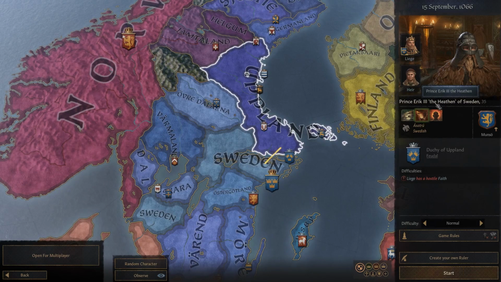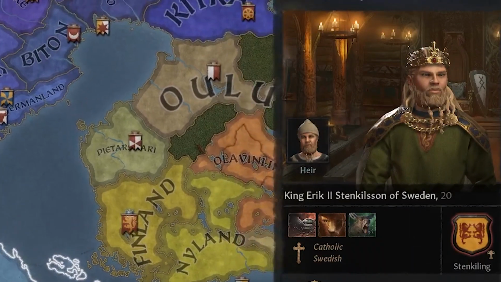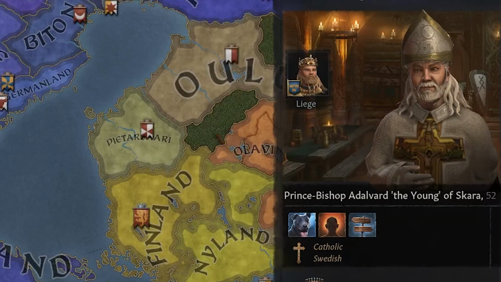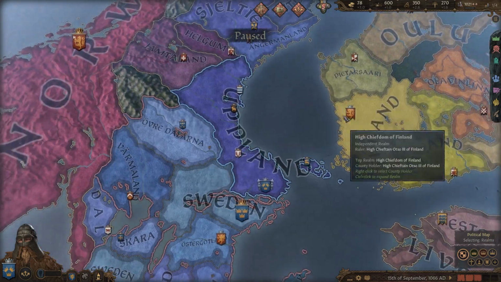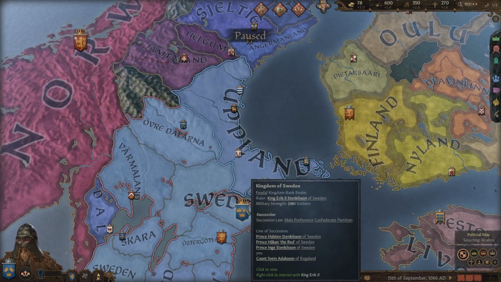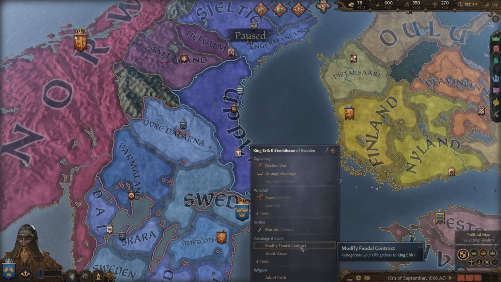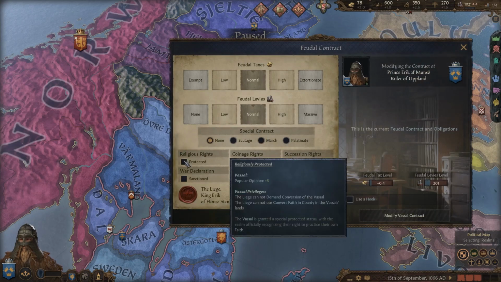He actually has the name the Heathen because, as you can see here, his king, the King of Sweden, is Catholic, and so are most of the other vassals in Sweden. So before we even have a look at our land, one of the main things I'm going to do, that was also recommended to me during my Ethiopia game as a Jewish ruler, was to go over here and modify my feudal contract to get protected religious rights.